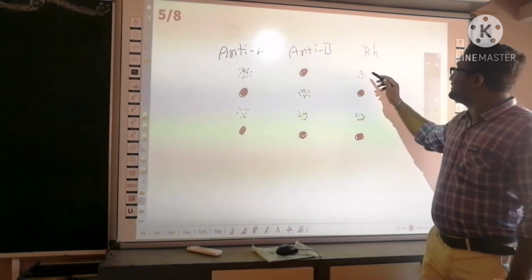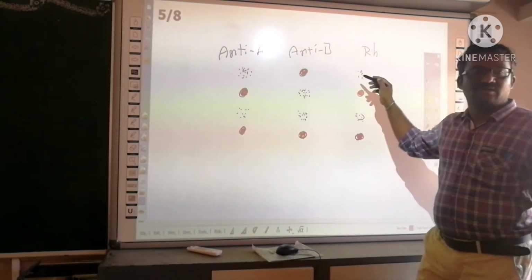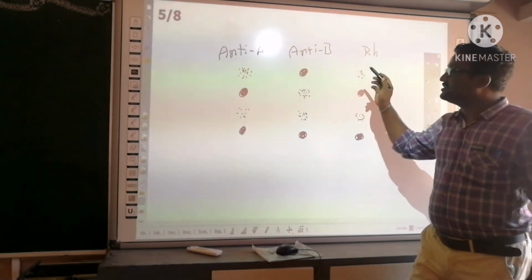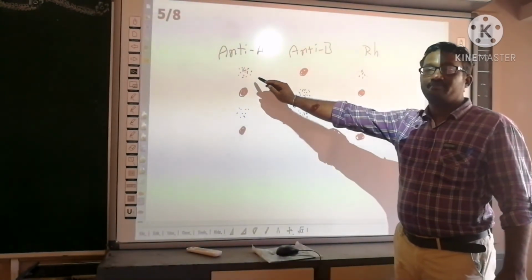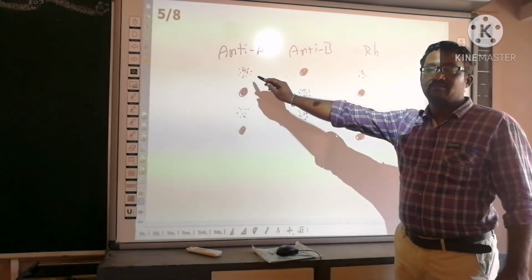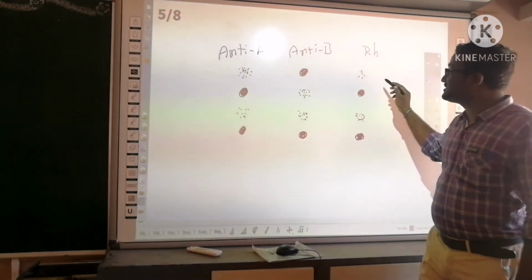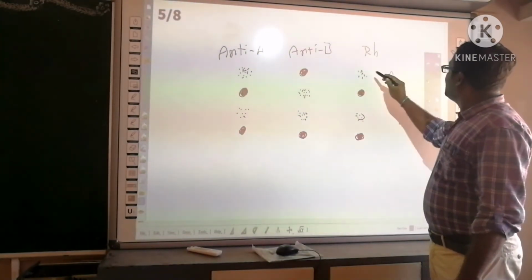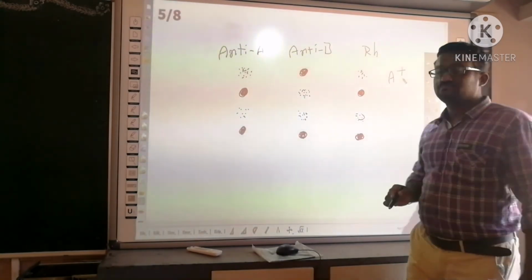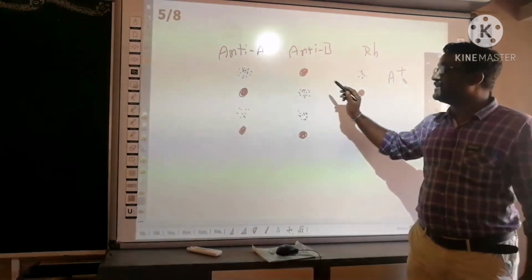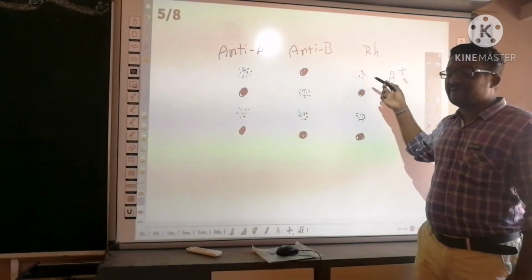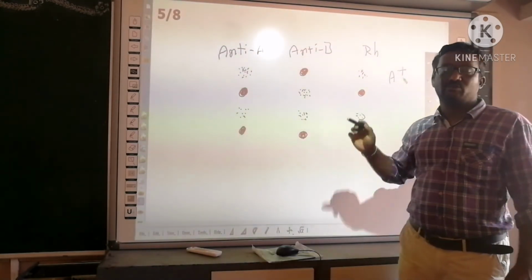And the clumping occurs with the RH solution or anti-D solution. So what is the blood group here? A group. Okay? And the clumping occurs with the RH factor, that means A positive. If the clumping takes place, that is positive. If the clumping does not take place, that is negative.